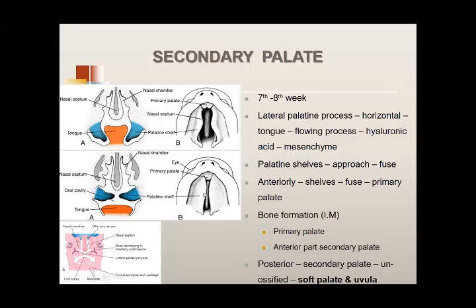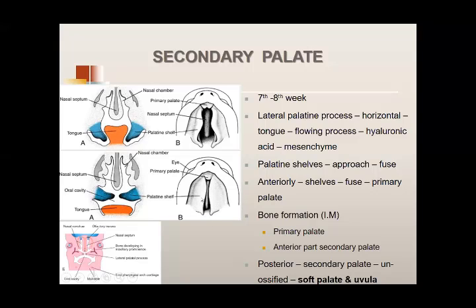With the fusion of the lateral palatine shelves, the fusion of these two palatine processes in the midline gives rise to secondary palate. Then you remember, developing from the intermaxillary segment was your primary palate. This primary palate grows posteriorly and joins the secondary palate. Now the palate is complete. Okay. Then bone formation takes place.